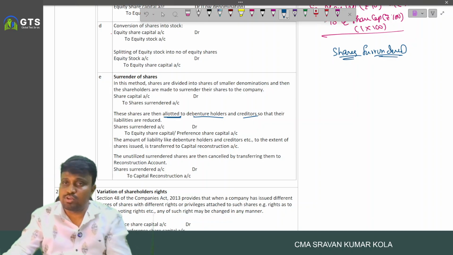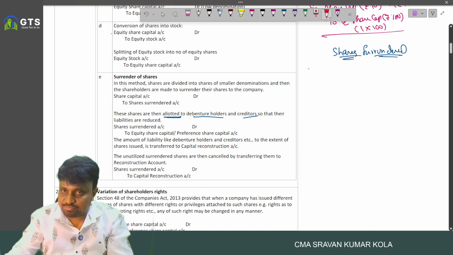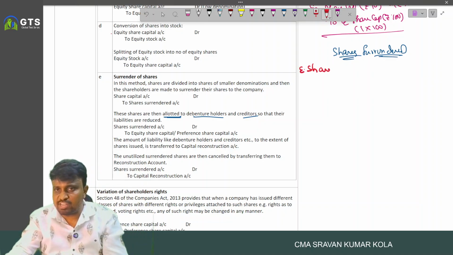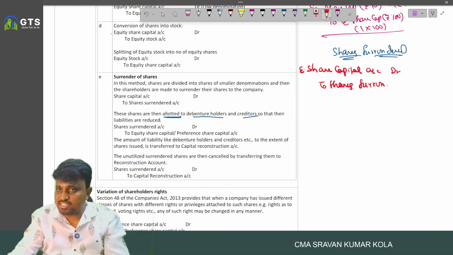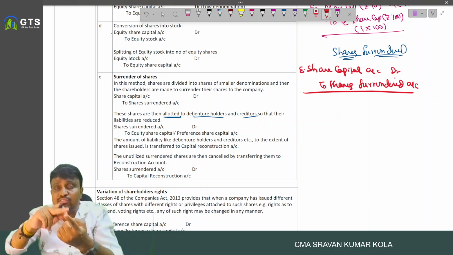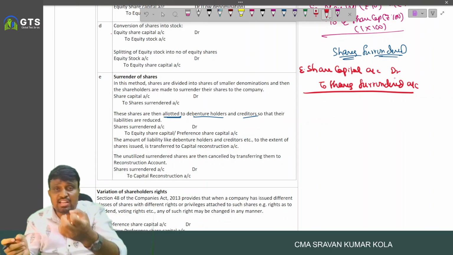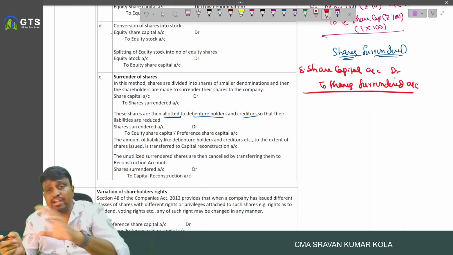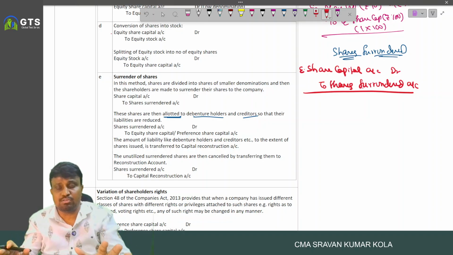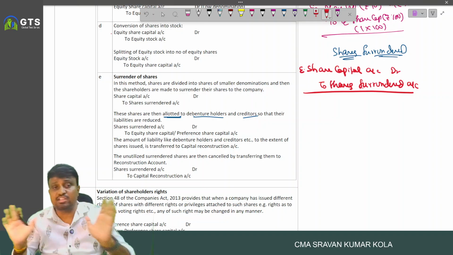So, what are the entries to be recorded here? When the shares are surrendered, we write the entry. Equity share capital has decreased, so equity share capital account debited to shares surrendered account. If any equity shares are converted into preference shares, or if any equity shares are reduced, then no entry is recorded. Any conversion is assumed to be done through the share surrendered account only. Then share surrendered to share surrendered, no entry is recorded.